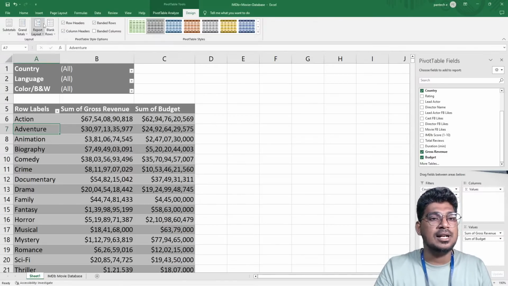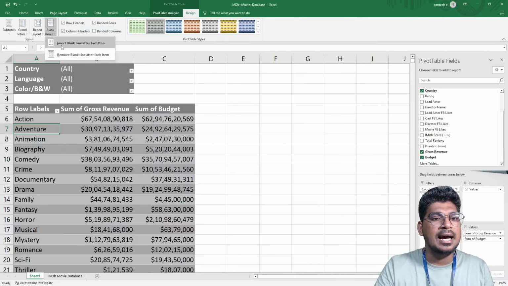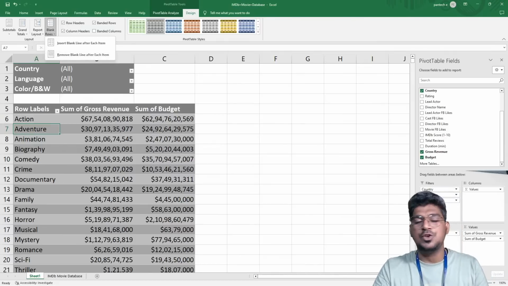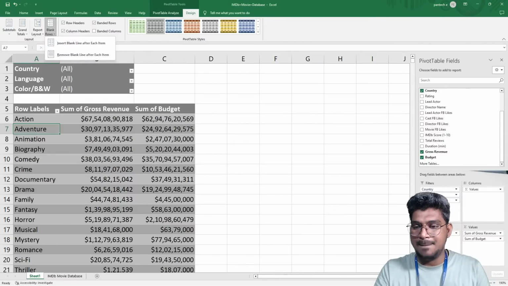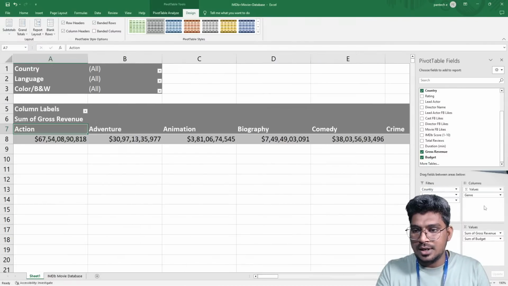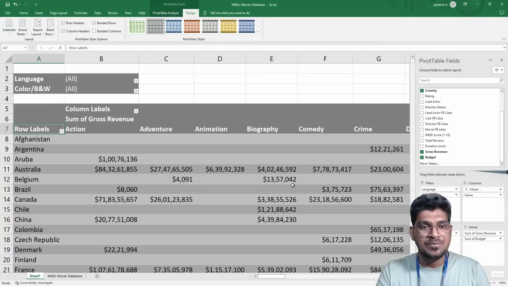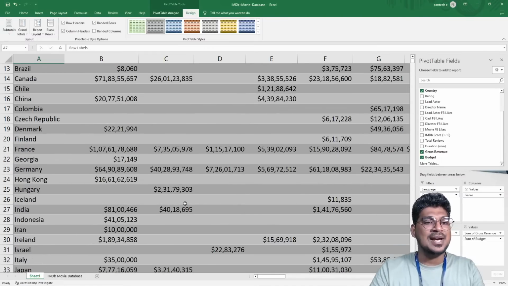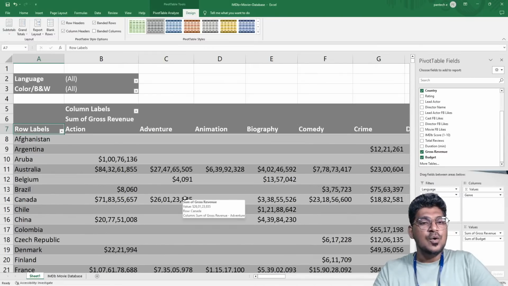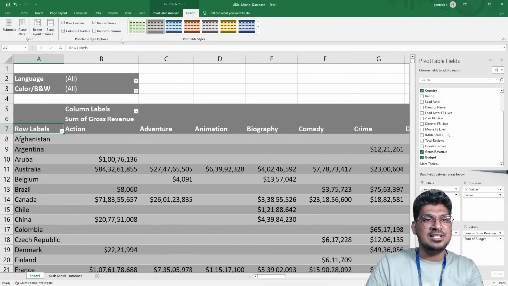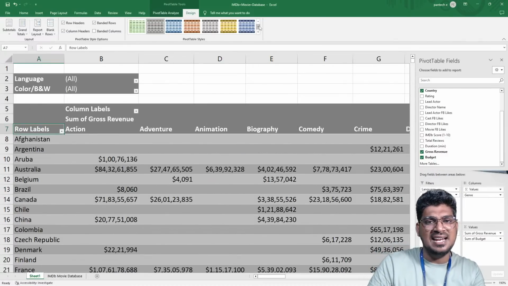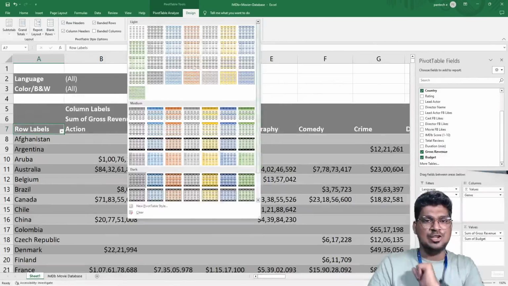Now I'm going to get into this particular data. Before that, I want to change the style. For example, I want to make genre in columns and countries in rows. For this data, you can see it like this, no? I'm going to make the style lighter, because it is not comfortable for me.